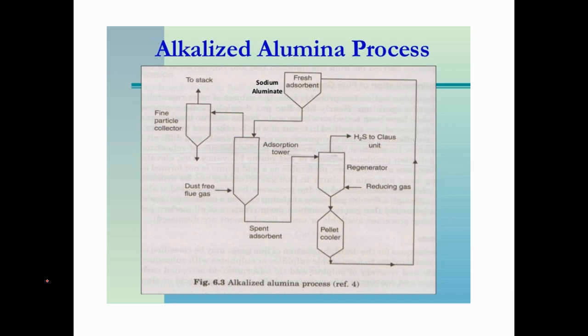Here, what packing material is used? If alumina is used as a packing material, then alkalized alumina is called the alkali alumina process. See, this is the alkali alumina process, where dust-free flue gas is passed through. Why is it dust free?